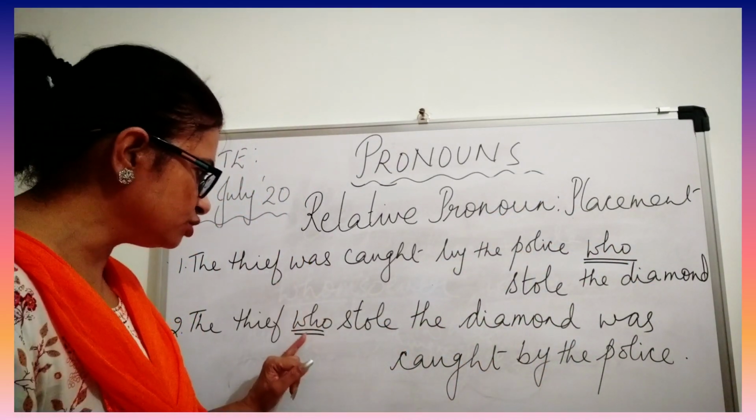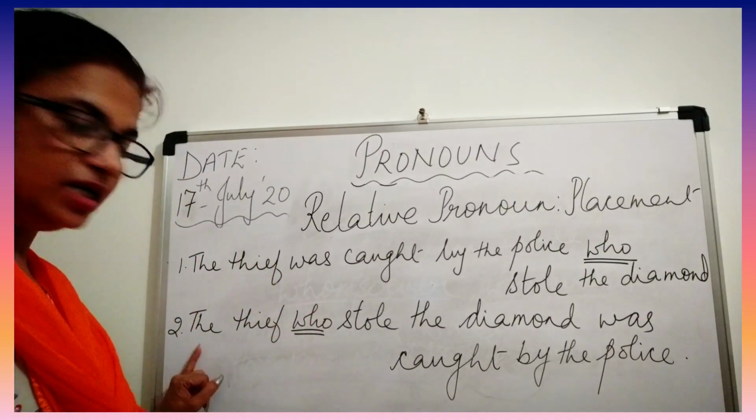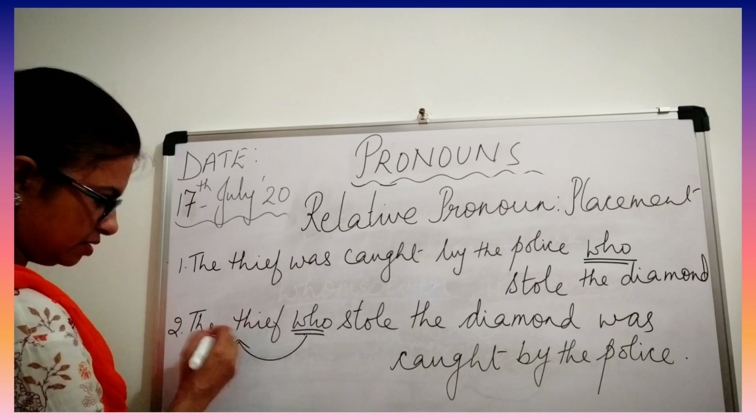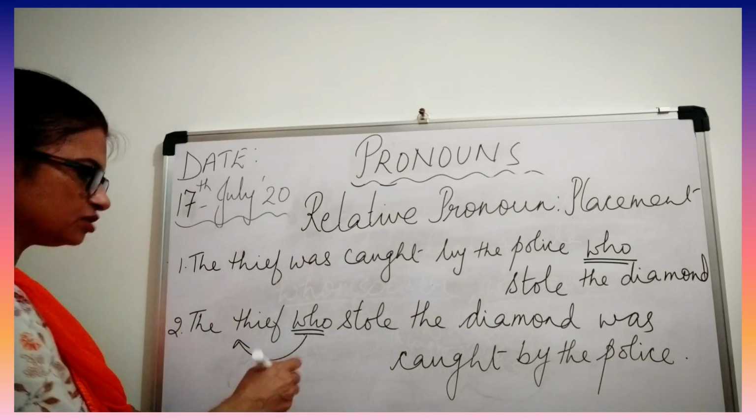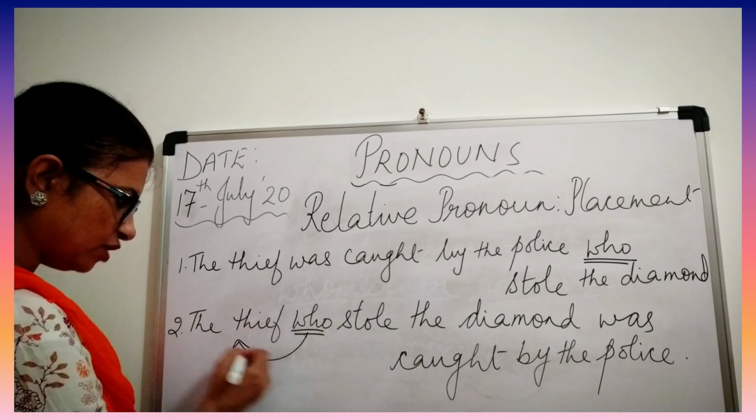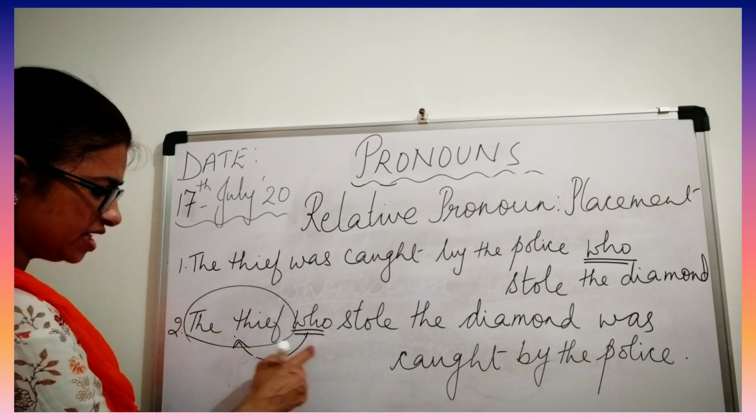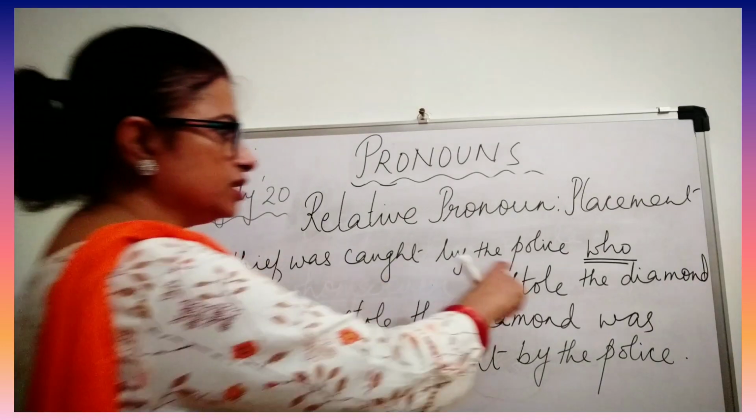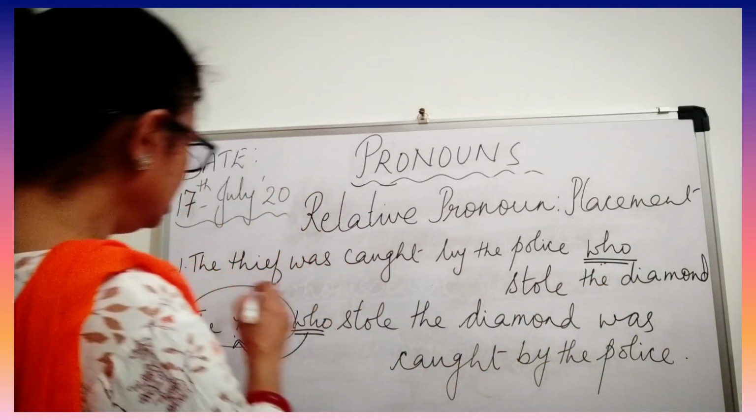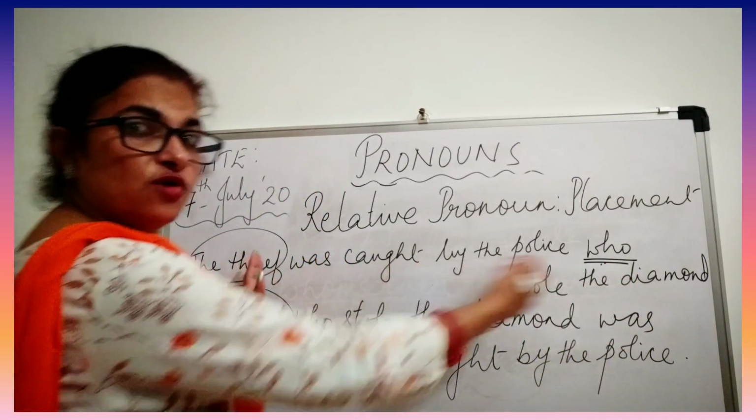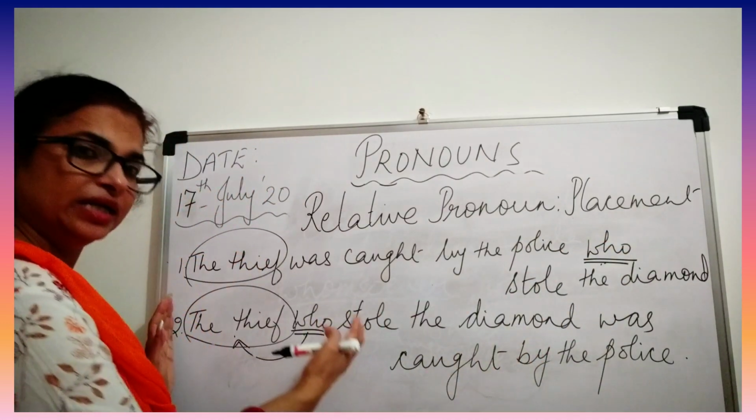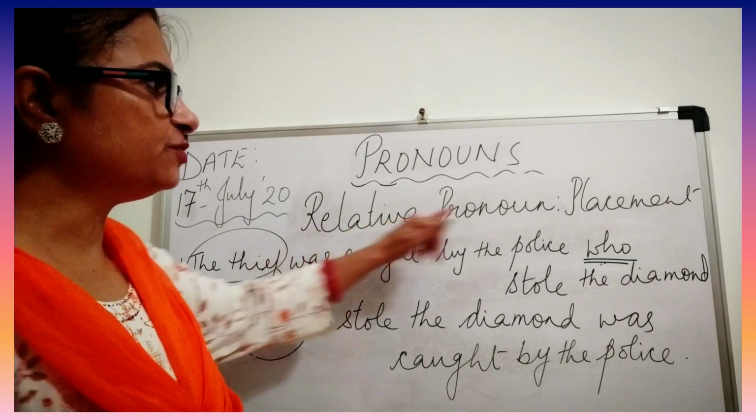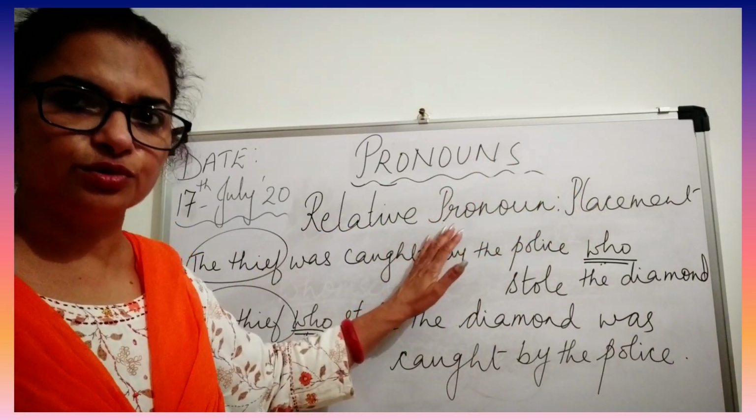That means the relative pronoun should be placed near its antecedent, you can see. This word has replaced this. So it is the antecedent, means it is referred for this thief. This who is said for the thief. So always look for the antecedent. Whereas here it is totally different. Here who refers to the thief, isn't it? But it is so far. It should not be far, it should be near. Only then it is accurate. So relative pronoun placement is very important for you to know.